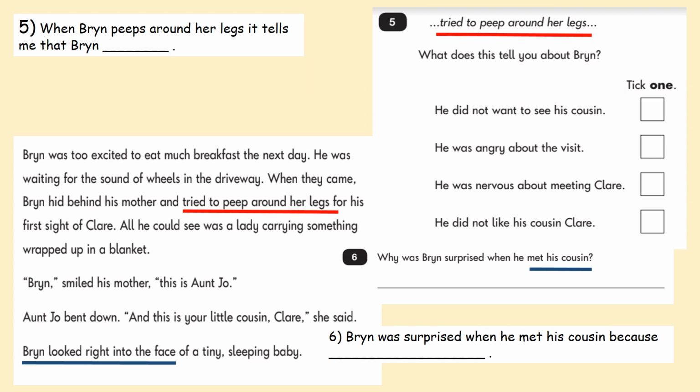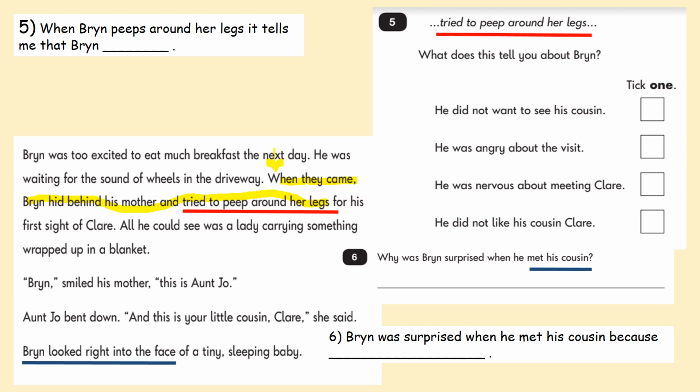Magic highlighter of joy that we discovered last week. Tried to peep around her legs. So we've got to go back to the beginning of that sentence, which starts, if we track it back, here, this is where the sentence starts. So this is probably where we're going to get our information from. Let's read the full sentence together.